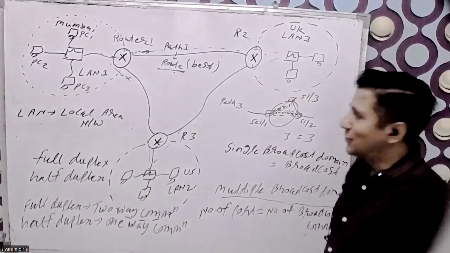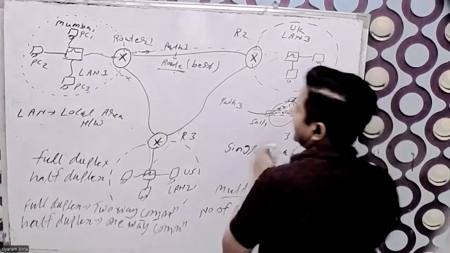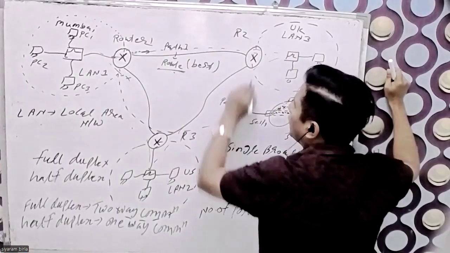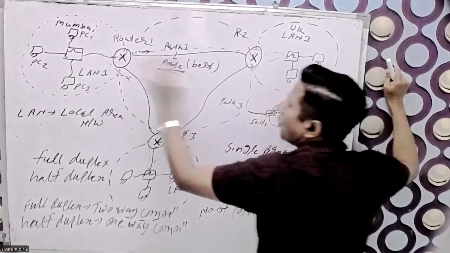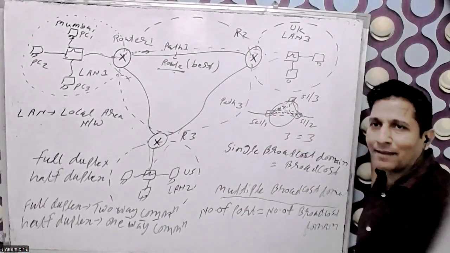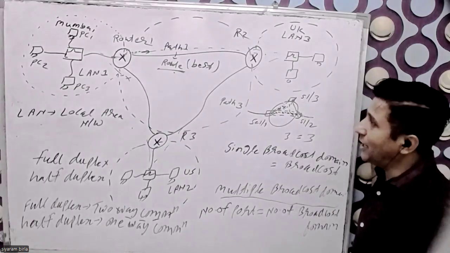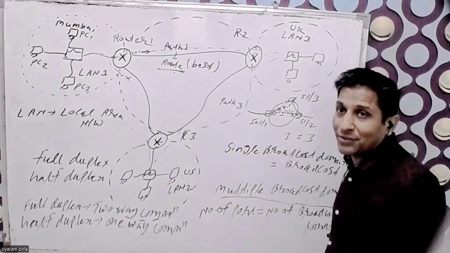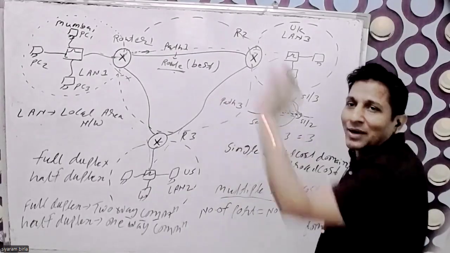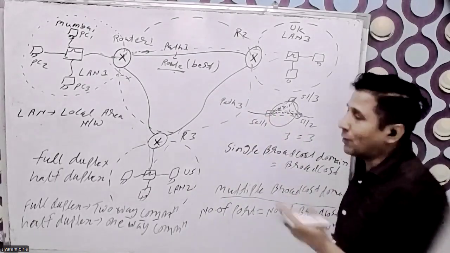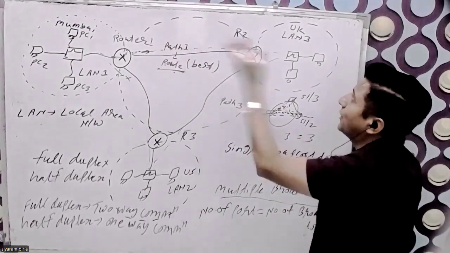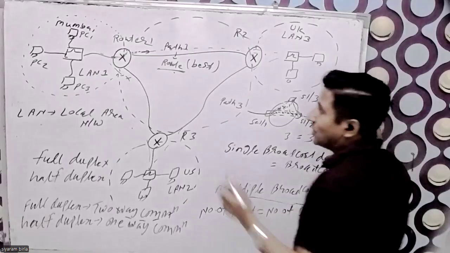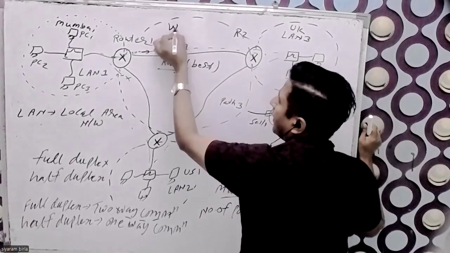But this is not a LAN, because it is connected via router to router. Router-to-router communication is happening. One office is connected to another office, connected to another office. So that is a bigger network, because it is connected from India to UK, UK to US. That is called the WAN.